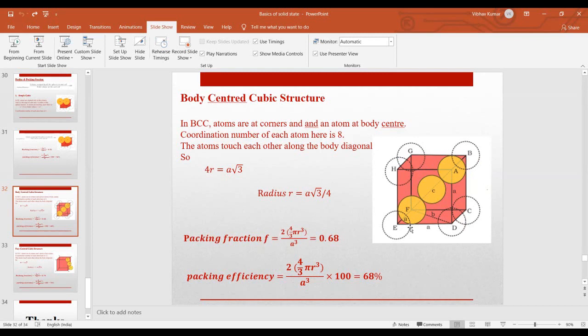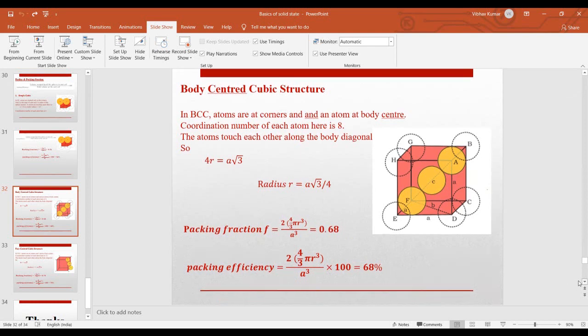The effective number of atoms present inside the BCC structure is 2 only. So 2 multiplied by the volume of a single sphere, divided by the volume of the whole cube, that is a cube again. It comes to 0.68, and the packing efficiency will be 68%.